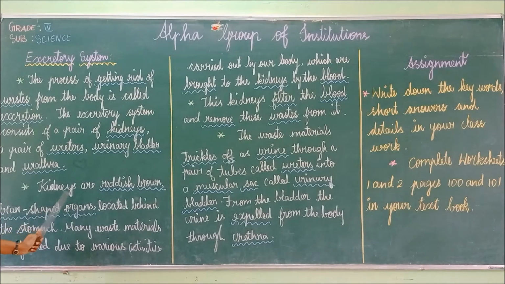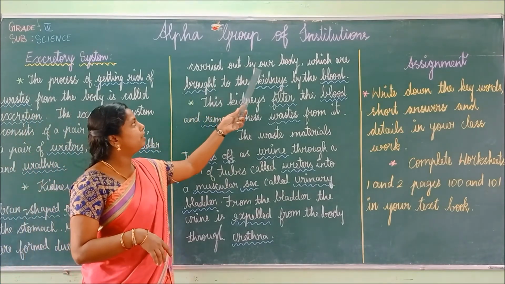So here kidneys are reddish brown bean shaped organs. So they are reddish brown in color and they are bean shaped organs located behind the stomach. Many waste materials are formed due to various activities carried out by our body.